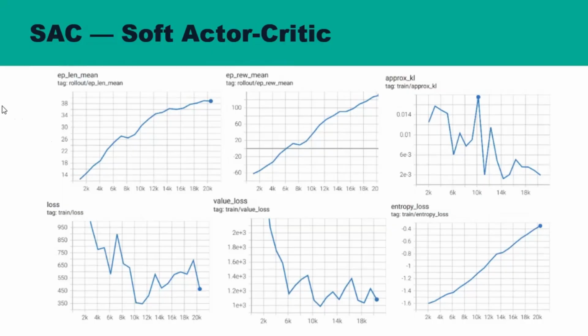Additionally, the entropy loss shows a consistent increase towards zero, which is a key benefit of SAC's mechanism for balancing exploration with exploitation. Finally, the low and stable approximate KL divergence indicates that policy updates remain controlled, preventing the training process from becoming unstable or collapsing.